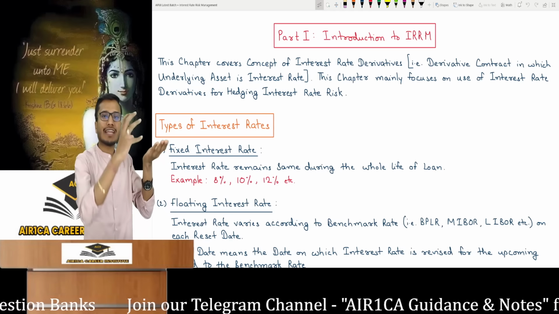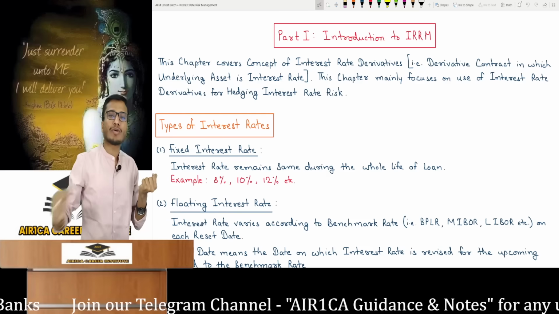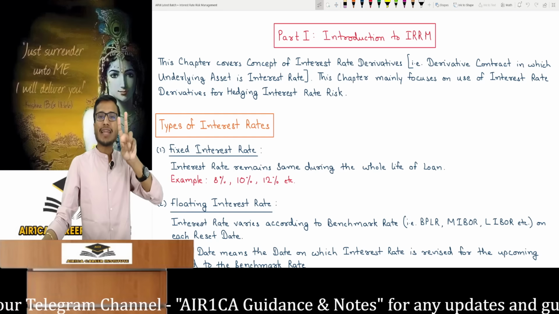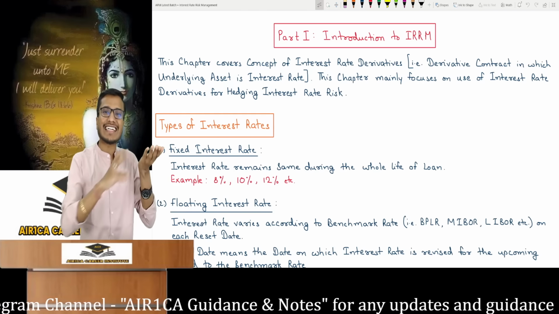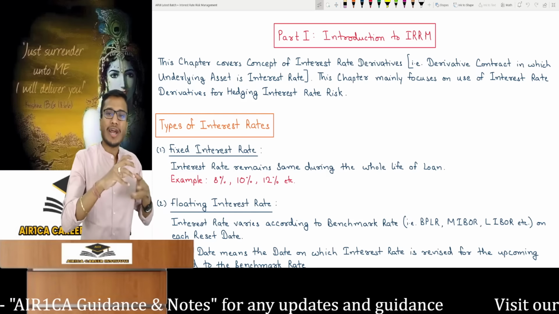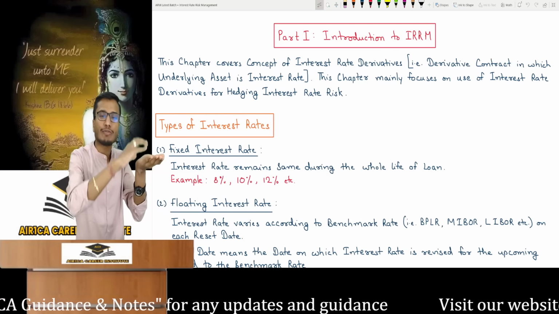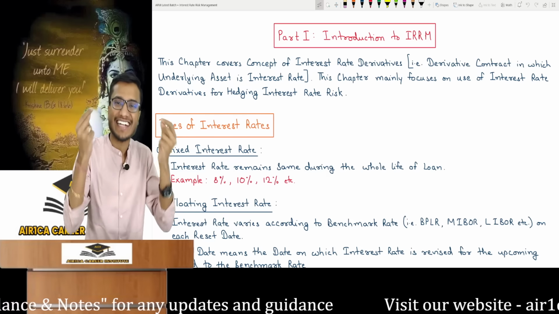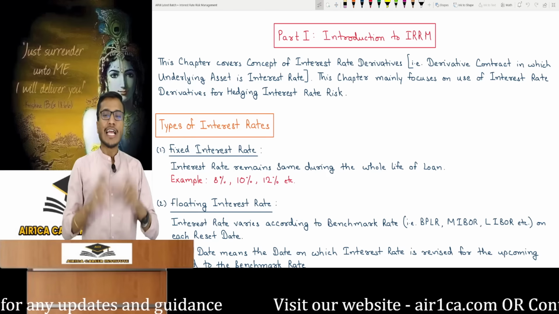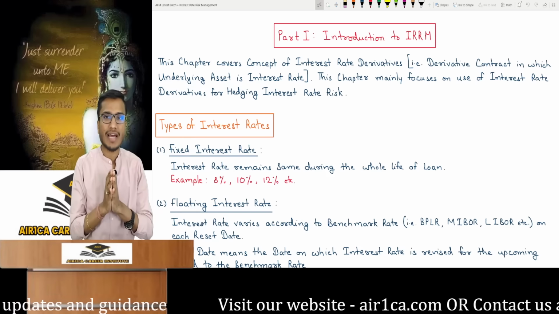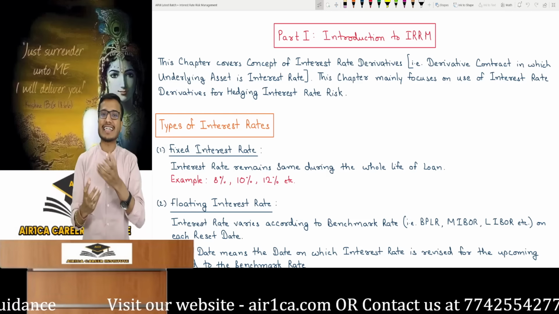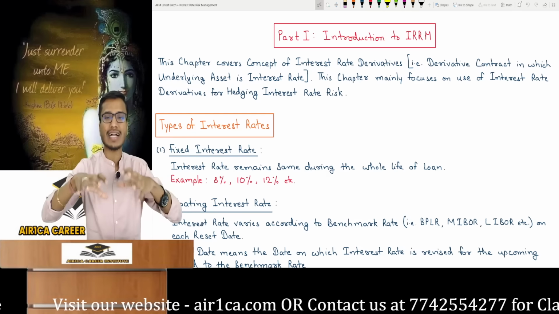But if the underlying asset in that contract is a commodity, then we call it a commodity derivative and we have covered that completely in the derivatives chapter as well. Besides these, I had told you about 2 more underlying assets and one was currency. We used to call that a currency derivative, for which you have a separate forex chapter. And I also mentioned that if the underlying asset in a derivative contract is an interest rate, then we simply call it an interest rate derivative, which, as I told you, will be covered in the IRRM chapter, and this is that chapter. In this chapter, you will primarily study derivative contracts where the underlying asset is the interest rate itself. Derivative contracts whose underlying asset is the interest rate are called interest rate derivatives, and that concept is covered in this chapter.